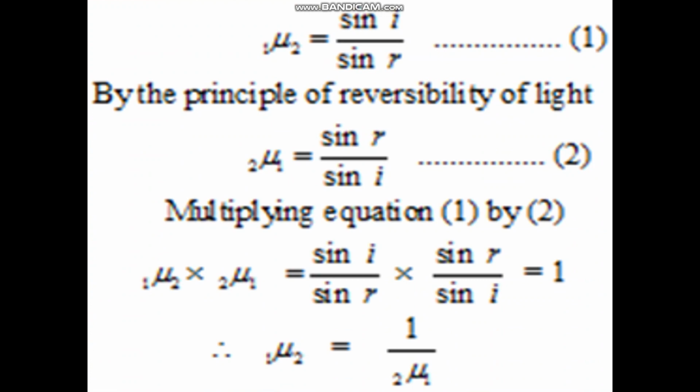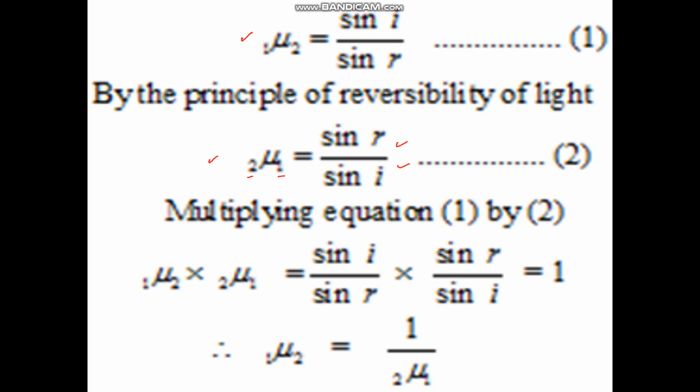So if you talk about the refractive index in the first diagram, that means 1 mu 2, then it will be sine I upon sine R. Now we'll use the principle of reversibility. Then in the second medium, since now the light is traveling from medium 2 to medium 1 and we had taken the value of I to be R, so we'll write sine R upon sine I, right?